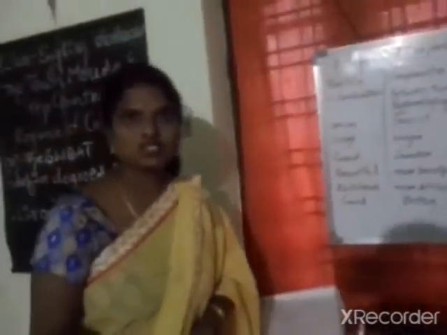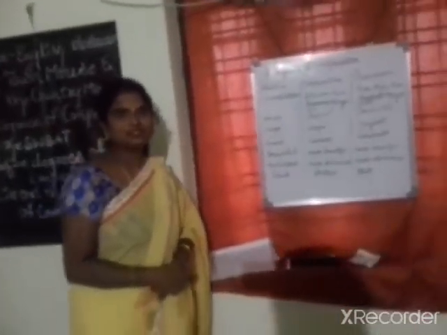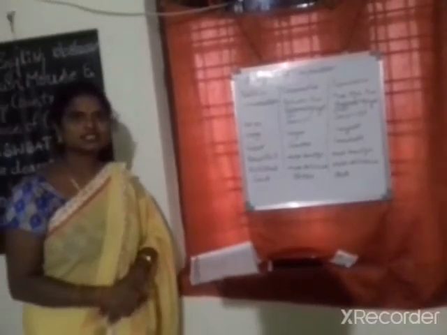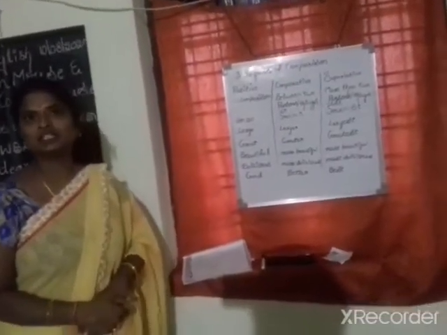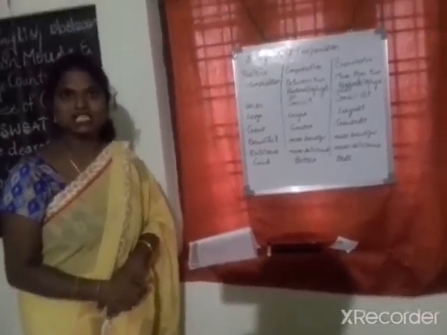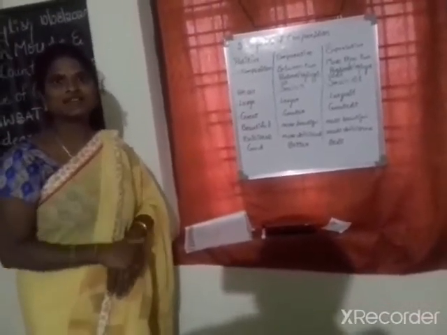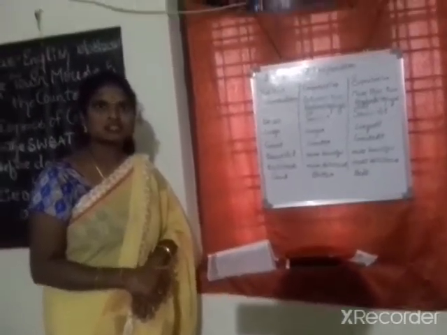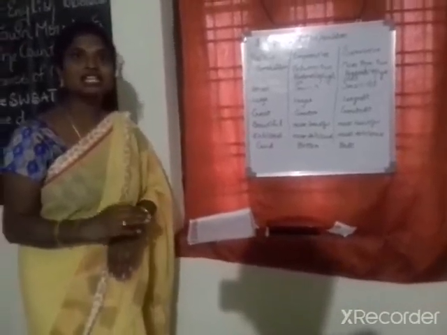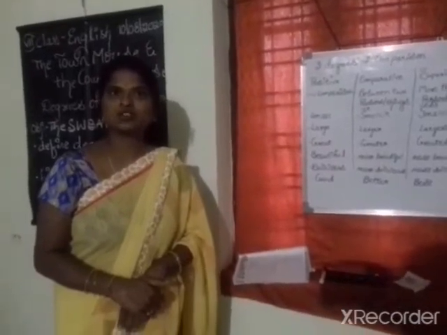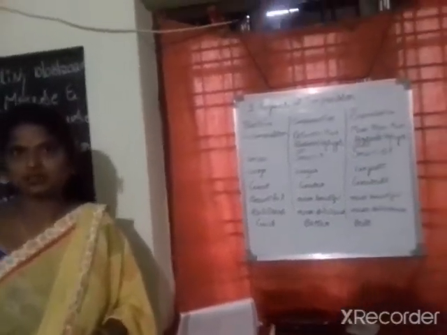Children, you have an assignment based on degrees of comparison. Children, open page number 9 in your textbook. You will find grammar degrees of comparison in page number 9 and 10. So, based on the examples given, now complete that grammar exercise and we will discuss that in the next class. So, complete page number 9 and 10 degrees of comparison in your textbook. Thank you.